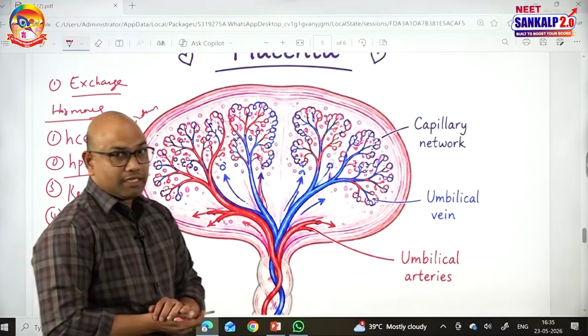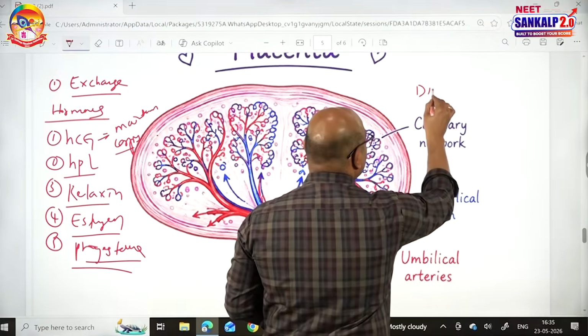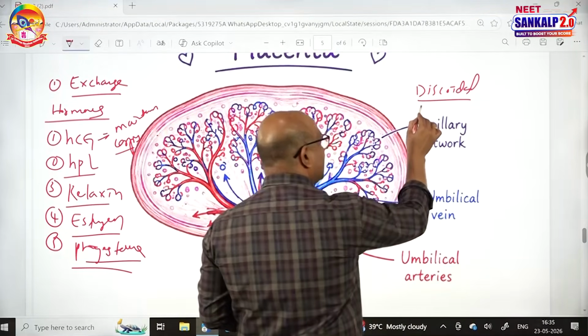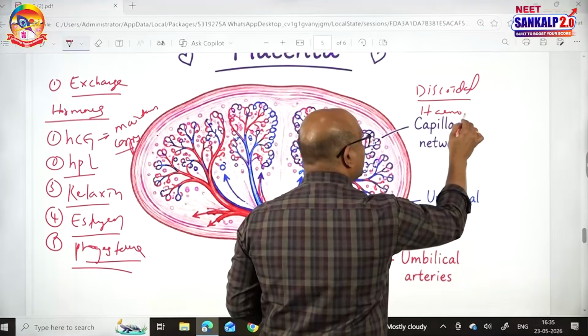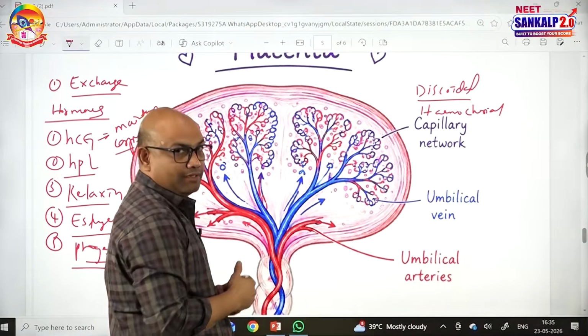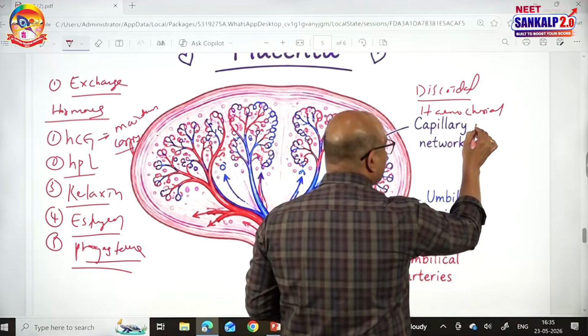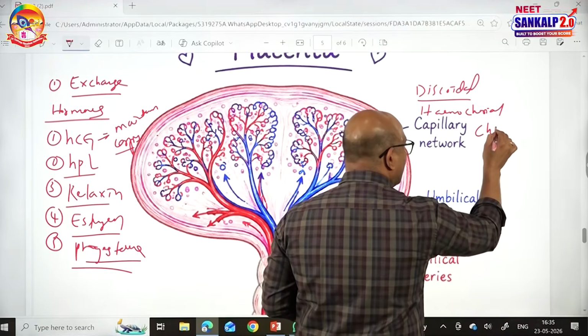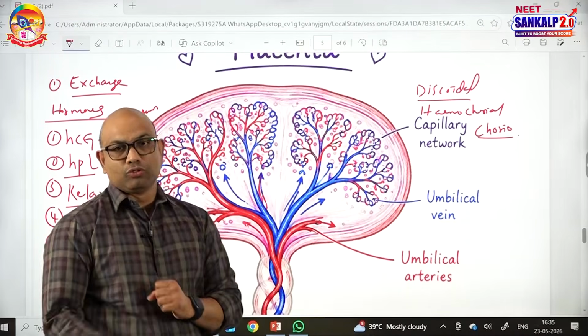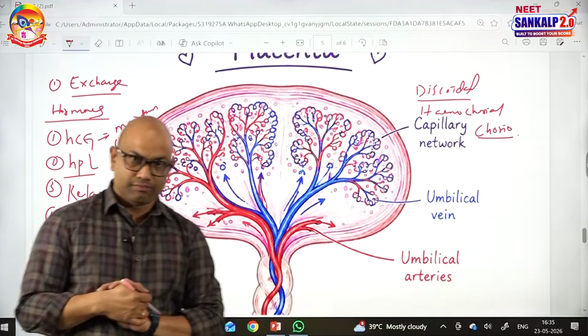The human placenta is called discoidal, like a round plate-like structure. The human placenta is called hemochorial because the fetal capillaries are bathed in the mother's blood, and the human placenta is said to be chorioallantoic, so it is formed from the capillaries of both the chorion and allantois.